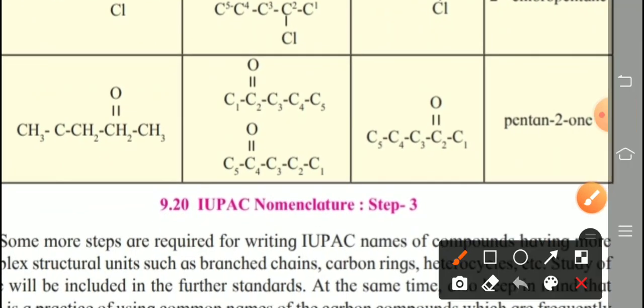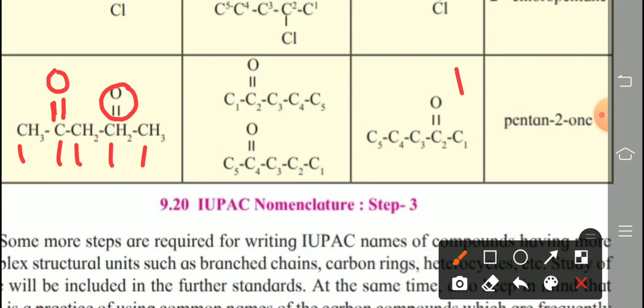One more example is given for us. Now check that. It is a printing mistake, that is attached or bonded here. Clear? Now count the number of carbon atoms: 1, 2, 3, 4, 5. Five means what? Pentane. That is the parent alkane, pentane.